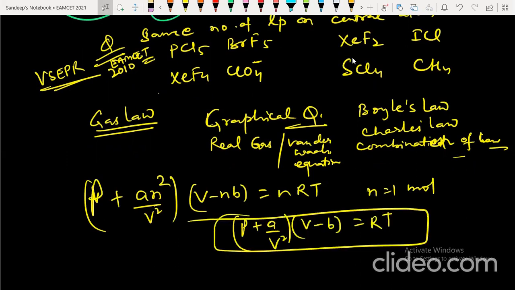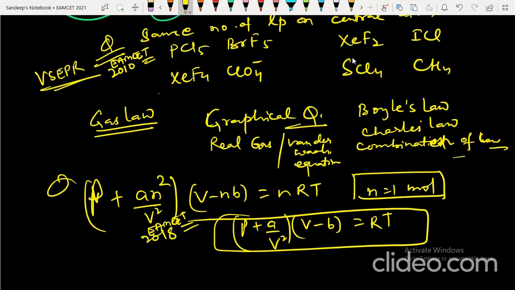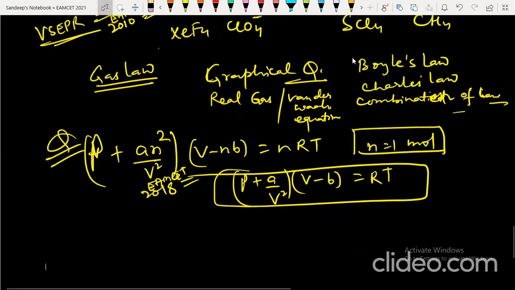So this I remember was a 2014, I think, question. Sorry, a 2018 MSET Shift 1 question. A very easy question: they asked for writing the van der Waals equation for 1 mole. So this is also a very good question. One more question they have asked was also very easy.